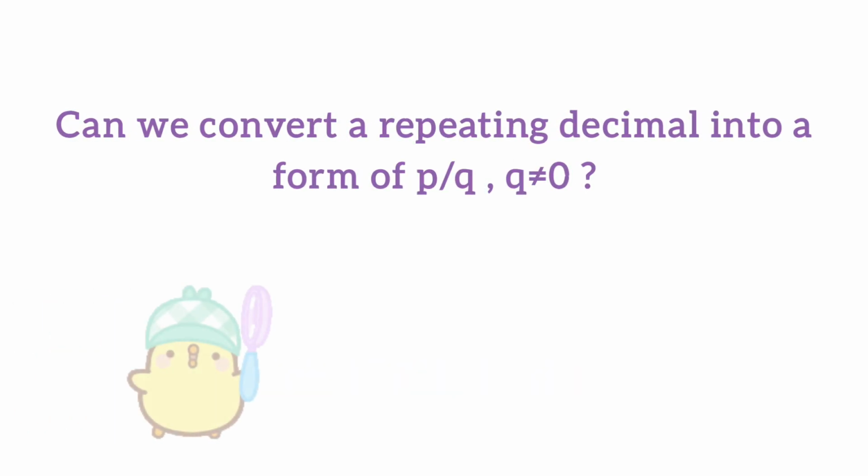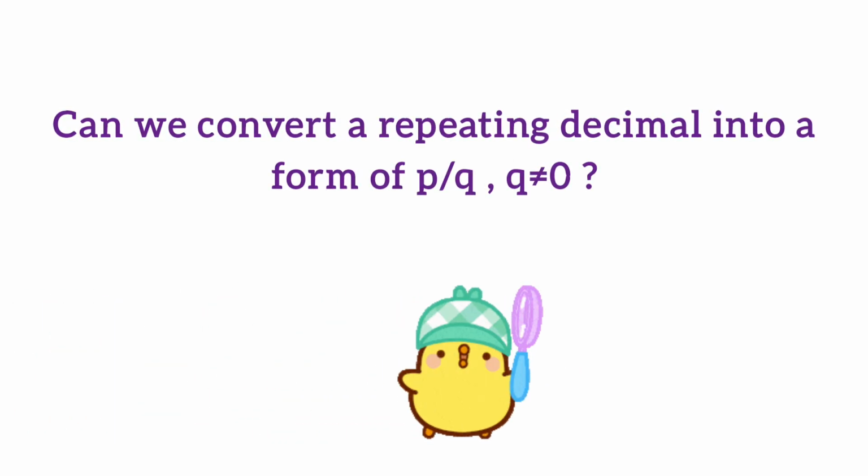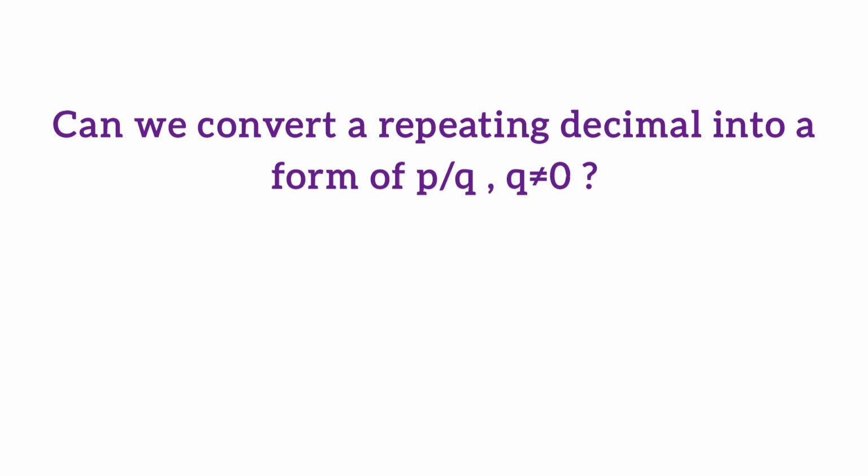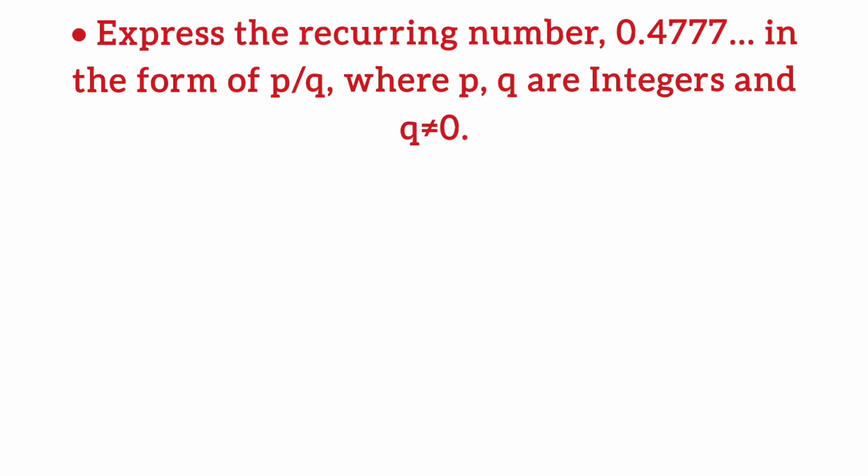Comment below. Can we convert a repeating decimal into the form p/q, where q is not equal to 0? Let's take an example where the number is 0.4777 and so on. That means x equals 0.47 bar. How many digits are repeating here? Just 1. So multiply x by 10.